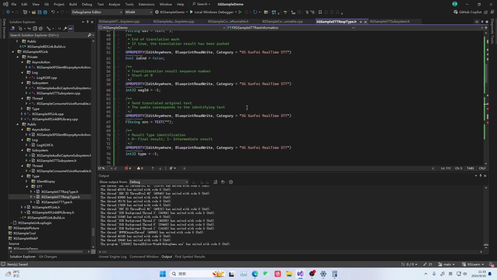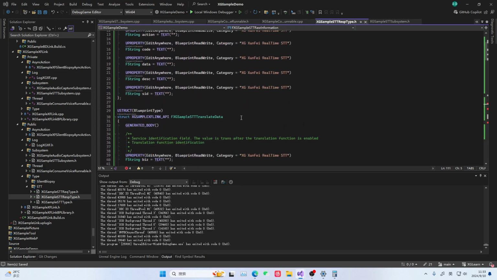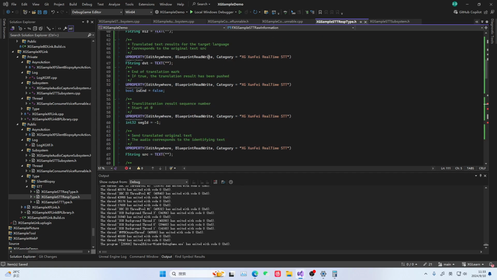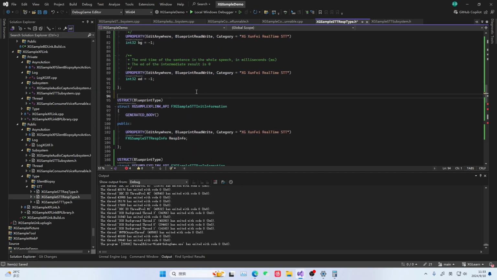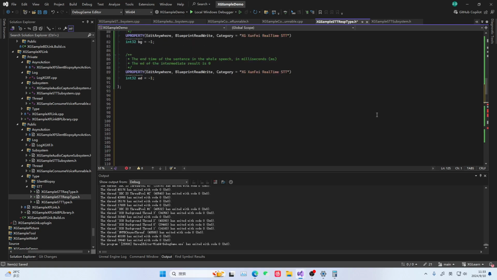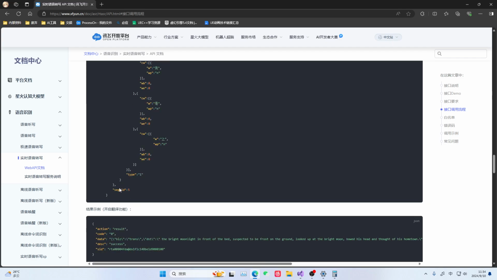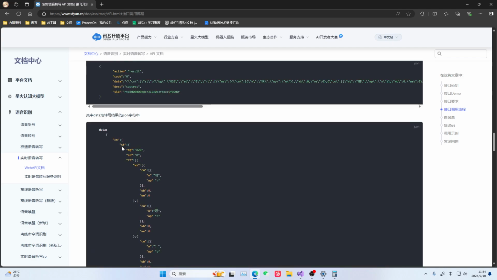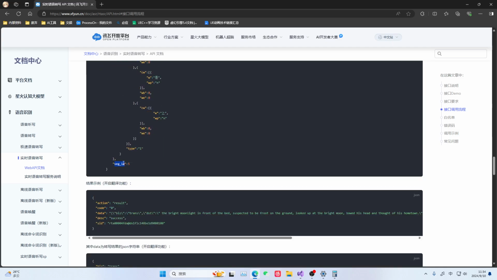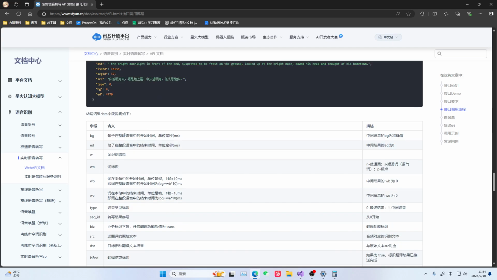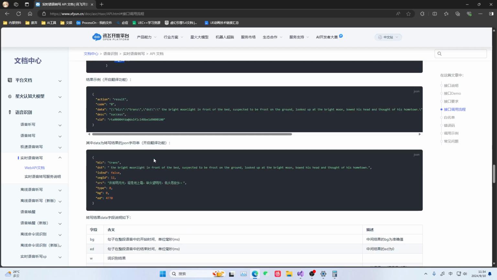Let's put it above init information. This one has translation. Let's put this here. Let's type a segment. Then we'll paste them back one by one in reverse order. Obviously, there's no translation. It mainly has a few fields. So obviously it has a side and an ls. So it actually corresponds to this. Yeah, corresponds to this.